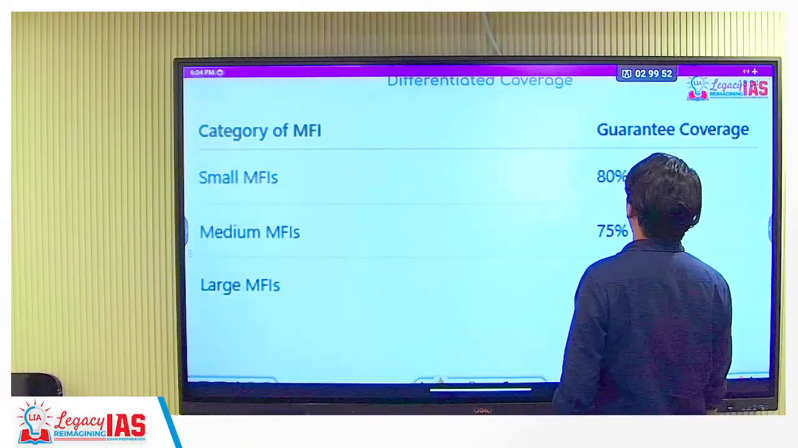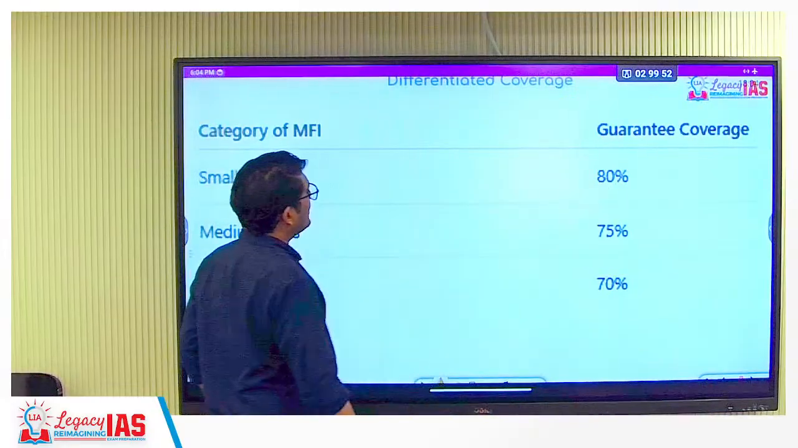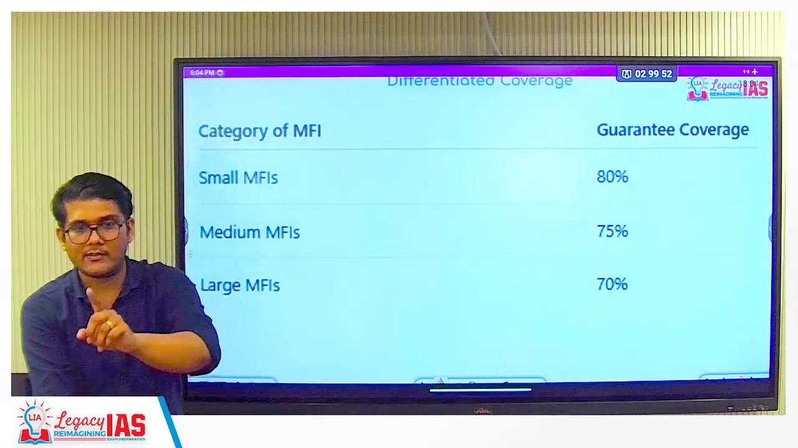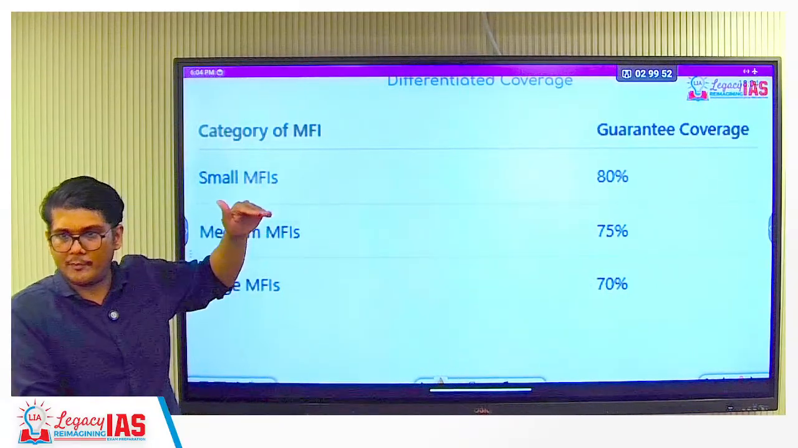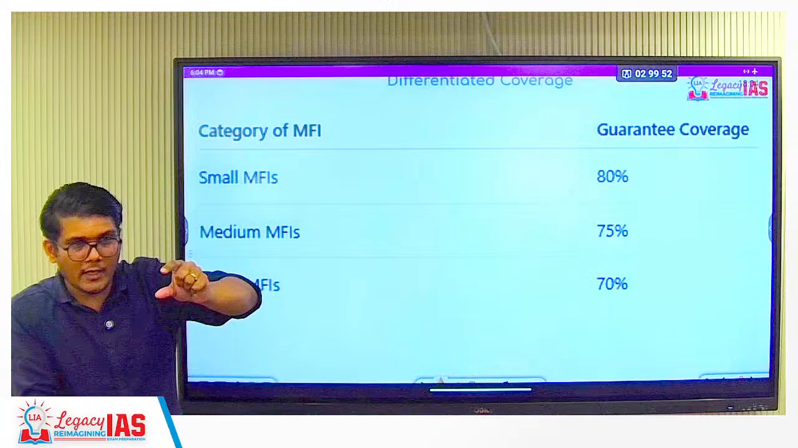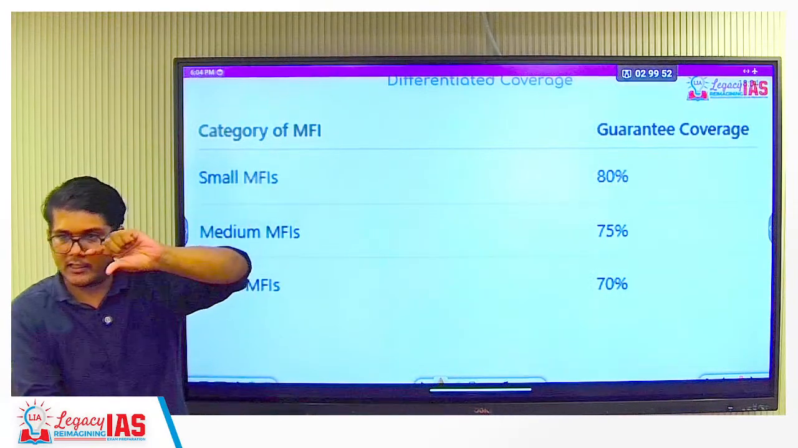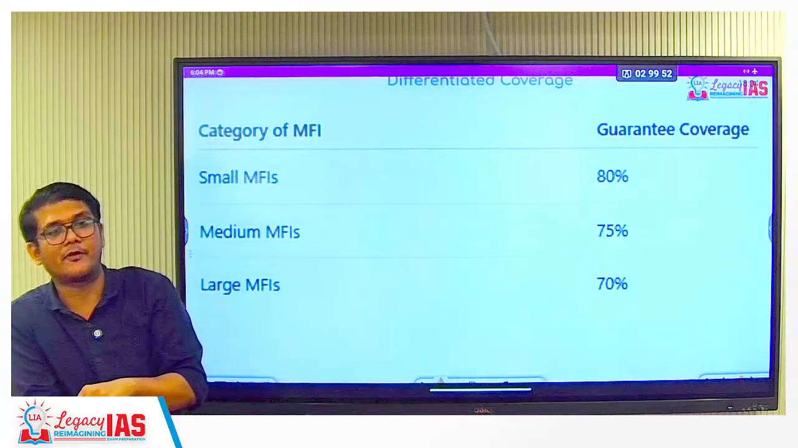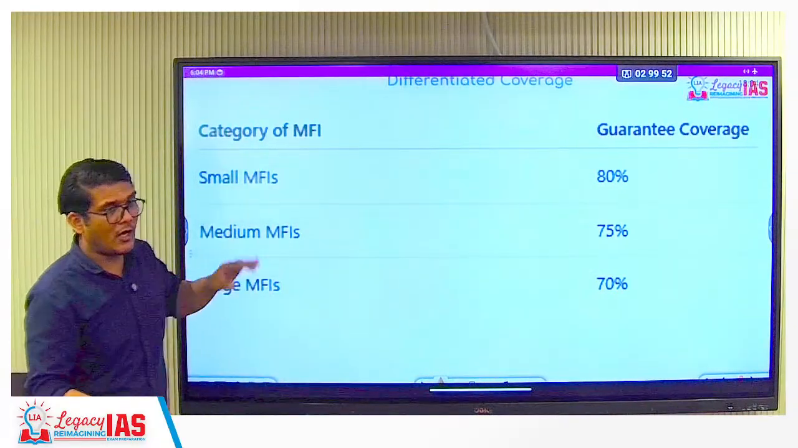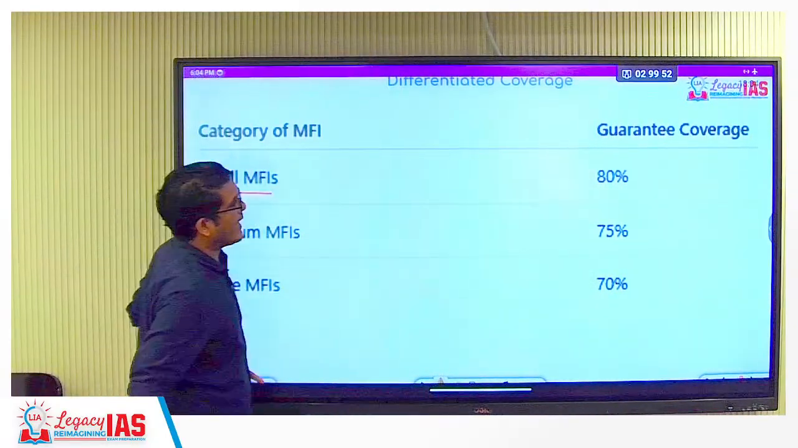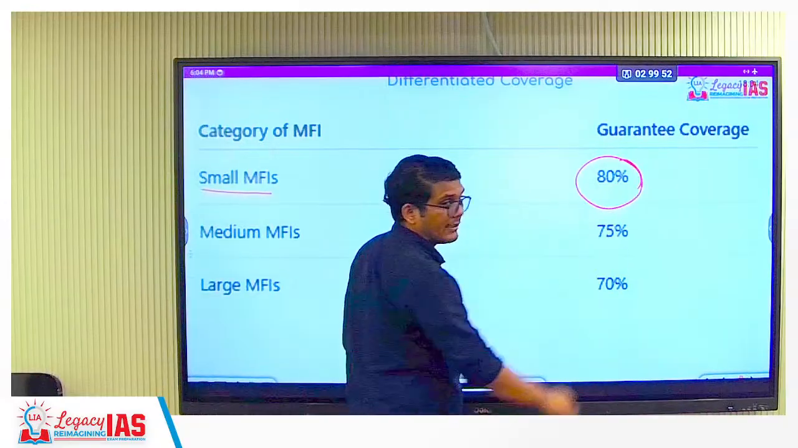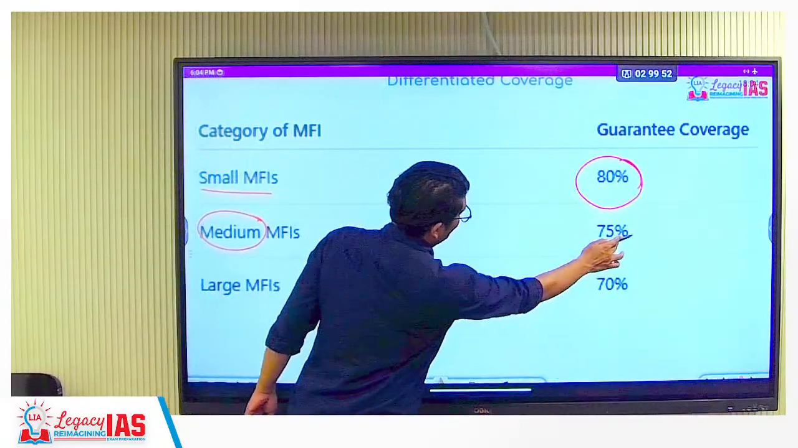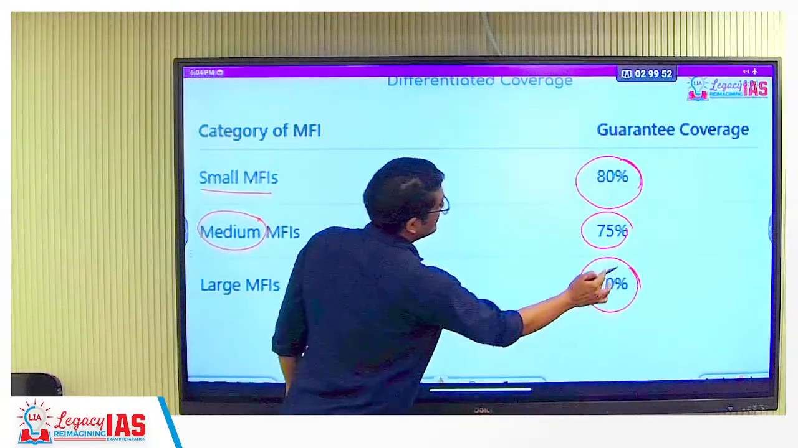Okay. Next, differentiated coverage. Now what is this differentiated coverage? This scheme provides, as we have seen in the classification, small, medium and large. Small ones guarantee is covering a different percentage, medium a different percentage, large a different percentage. Whenever a loan is given to a small one, 80% of it is covered. Whenever a loan is given as a medium one, 75%, as a large one, 70%.